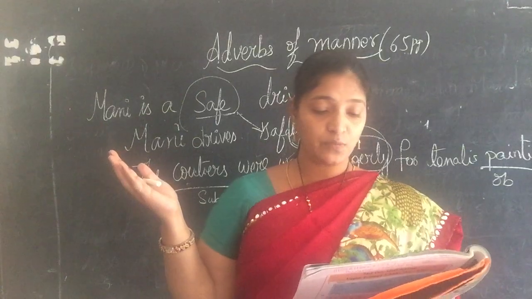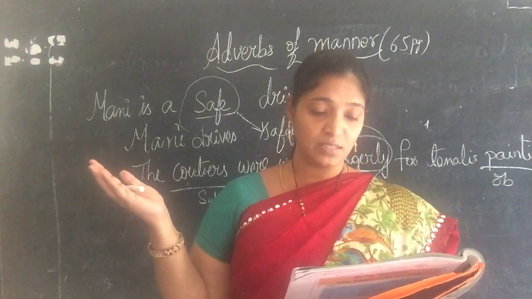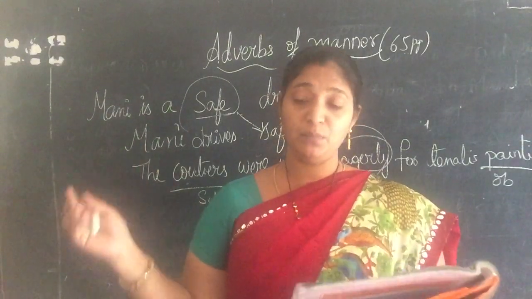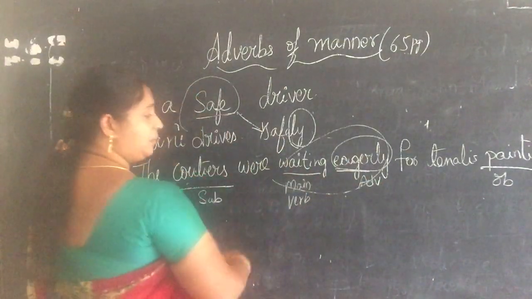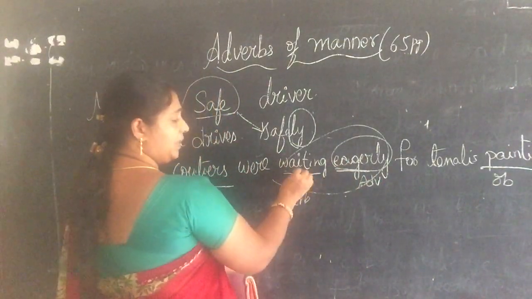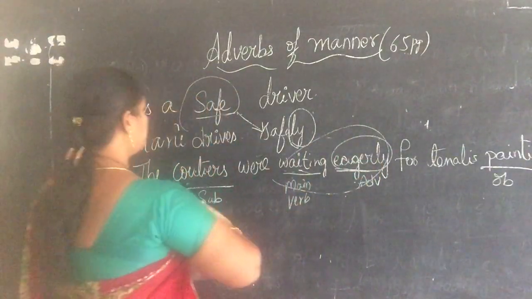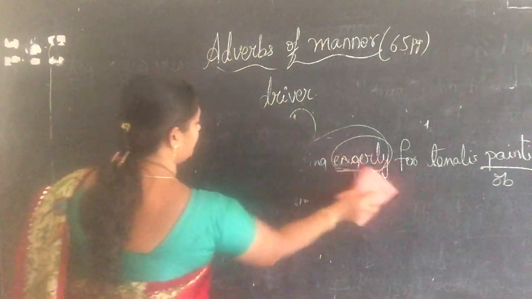Put a tick against the sentence where the adverb of manner is put after the object, and put a cross against the sentence where the adverb of manner is put immediately after the main verb. This is called immediately after the main verb. Immediately after the main verb, we have an adverb. So, that is what it is saying. Let's see the blanks and then we can finish it off.